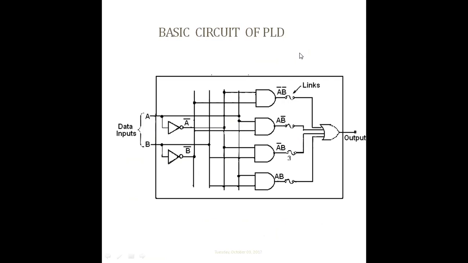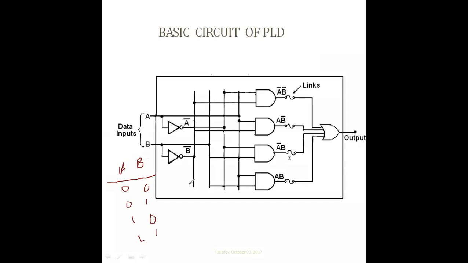Say it is a two input circuit. A and B are the two data inputs. Here there are a total of 2 to the power of 2, that is 4 possibilities. A and B are the inputs, and the possible combinations are 00, 01, 10 and 11.